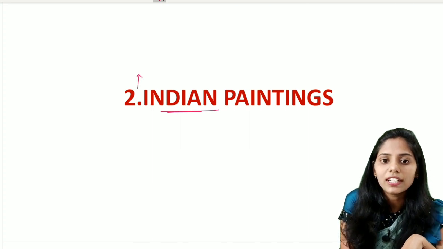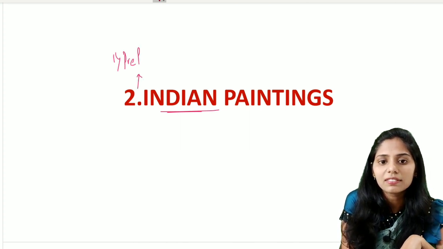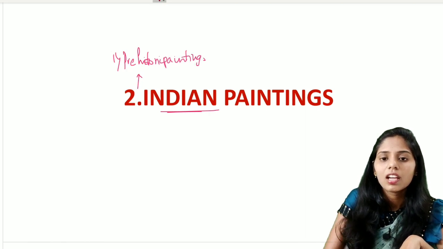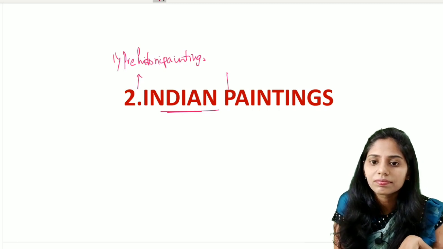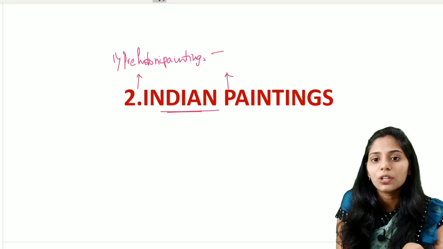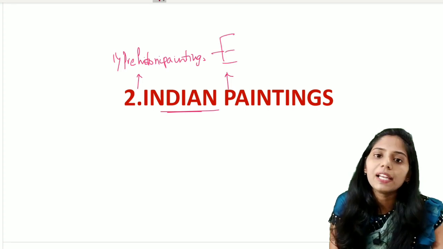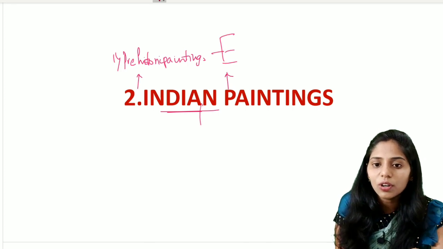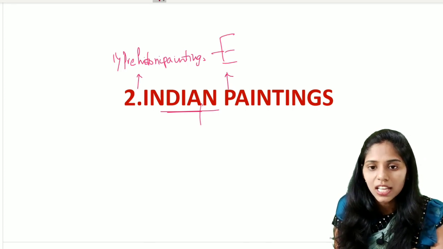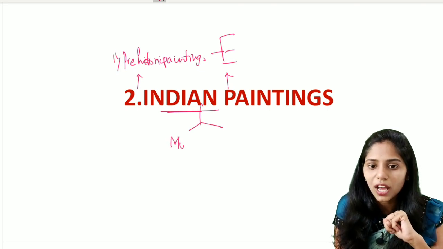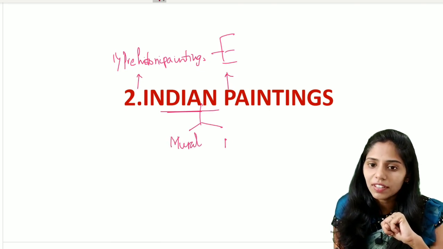The first important one is the prehistoric paintings. Second one is, we are going to divide these prehistoric paintings into mainly three types: Upper Paleolithic, Mesolithic and also Chalcolithic period. And later on we are going to see the classification of the paintings, and in that we are going to see majorly two types. First one is mural and the second one is miniature.